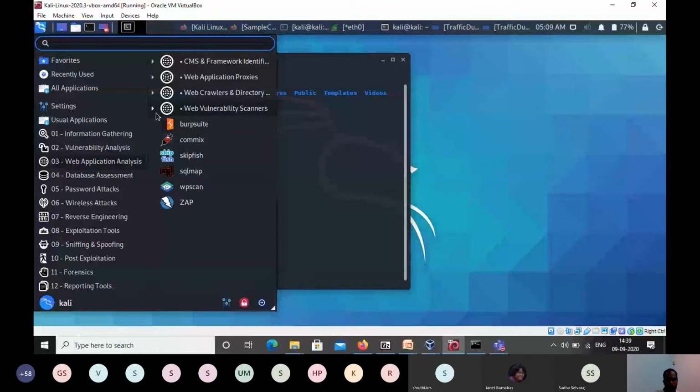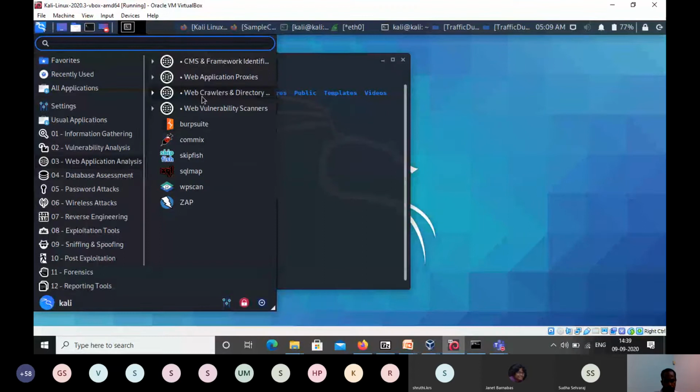Otherwise, what we have to do is check where Burp Suite is available. Suppose we are using Ubuntu, Burp Suite is not a default application there. So we have to go to the Burp Suite site, download it, and configure it. All those steps are removed in Kali Linux because everything comes built in as a bundle.